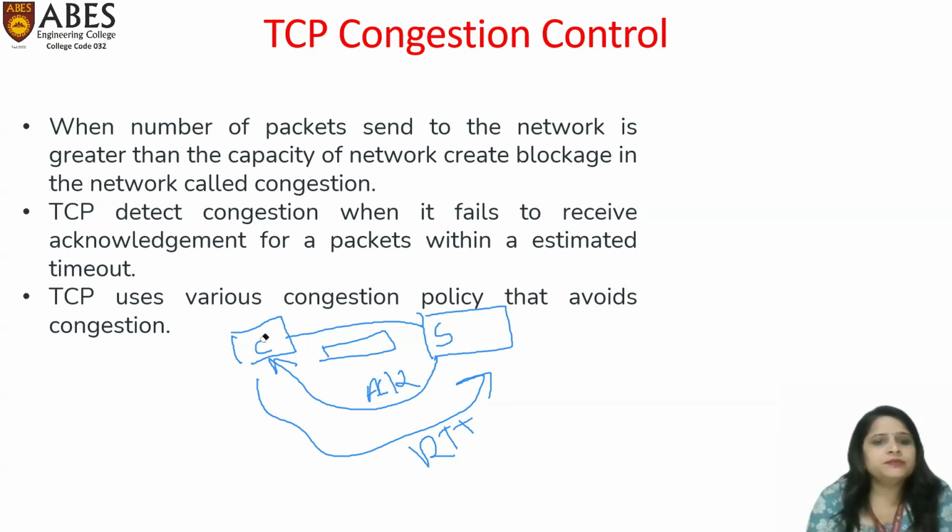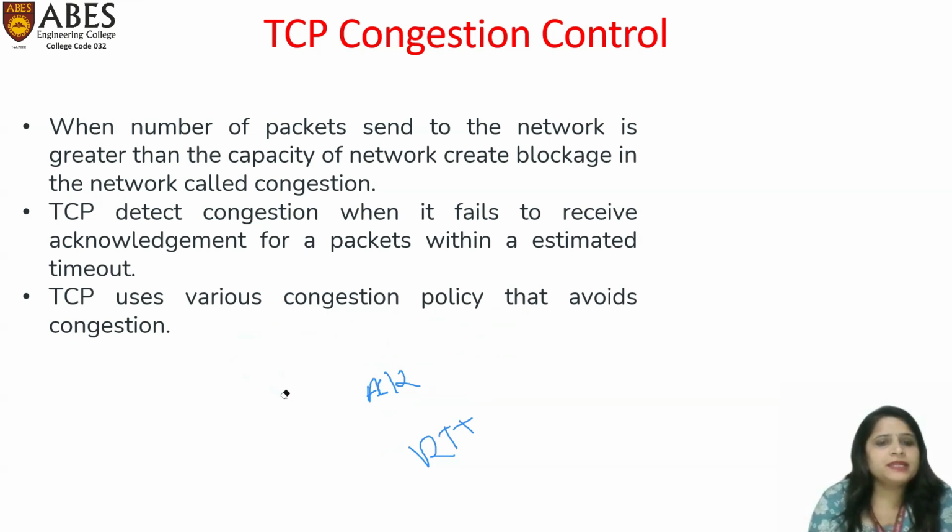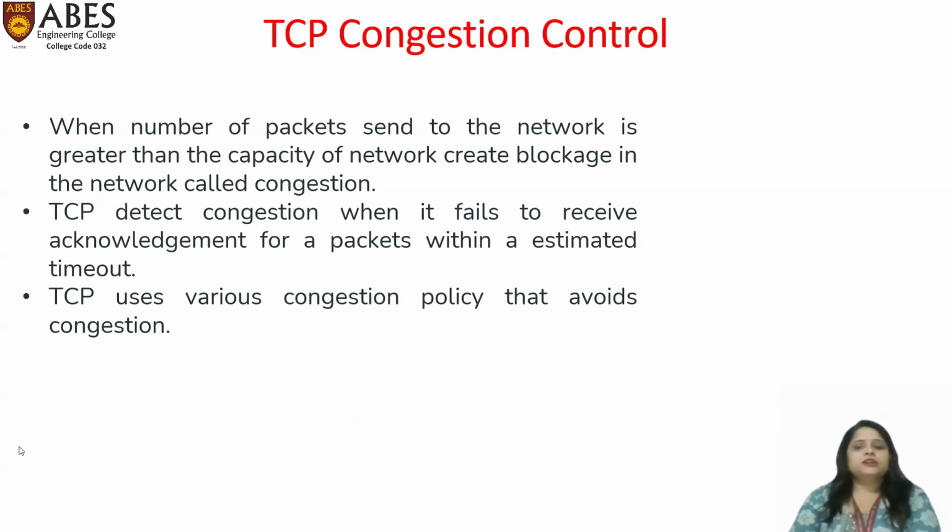So when the client sends a segment to the server and receives an acknowledgement, it can understand that the packet was received successfully at the receiving end. If within an estimated timeout the client does not receive any acknowledgement, it can guess that congestion may have occurred in the network.